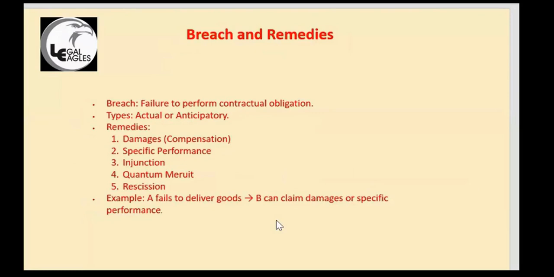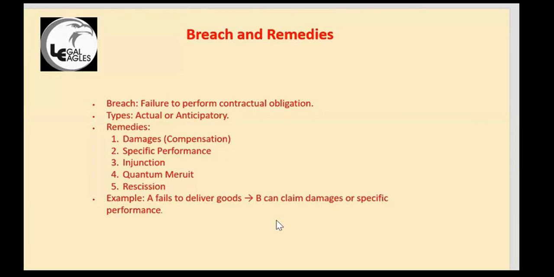Okay, breach of contract. So what is breach? It is a failure from anyone, it can be the offerer or the acceptor. If there is a failure to perform their contractual obligation, then you have remedies. Okay. So what are the remedies? Damages, that is compensation. Specific performance. Okay, specific performance is part of the Contracts Act, actually a big thing.